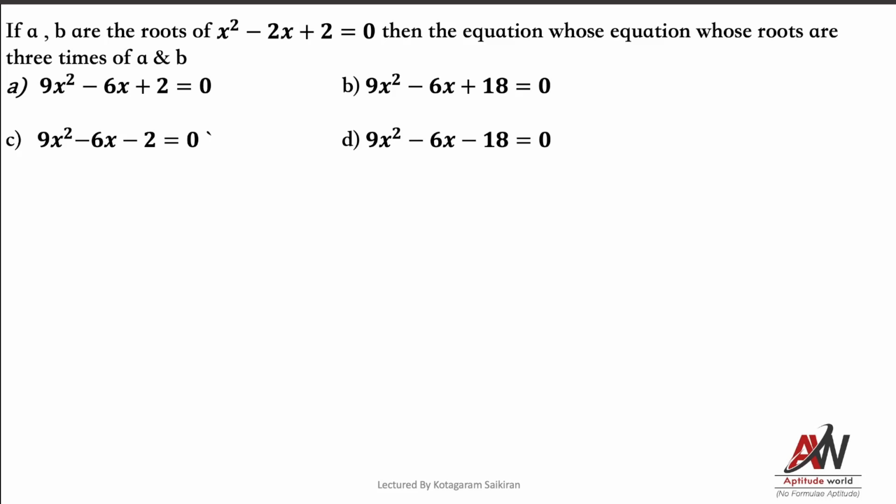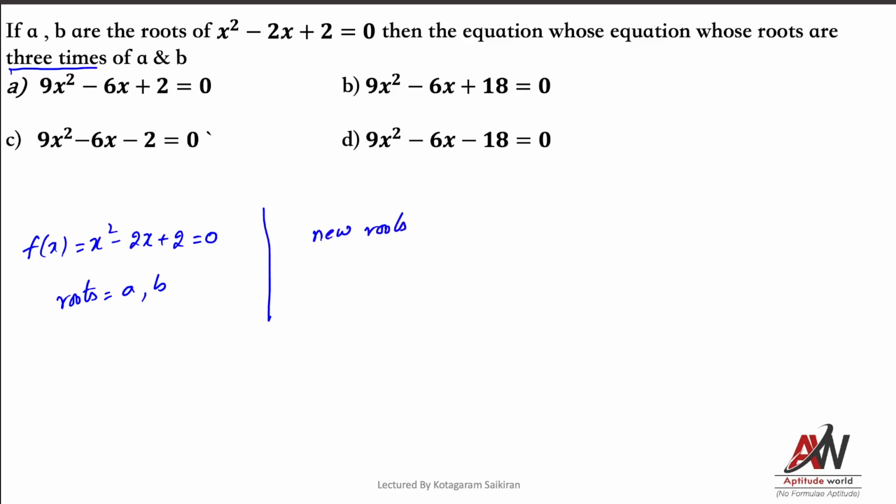0, then find the equation whose roots are 3 times, he is asking. See, first I'll tell you the general way, but I'll not follow that procedure. See, f of x is equal to x square minus 2x plus 2 equal to 0, he gave. He wants us to find out, for this, the roots are a comma b. Now I should find out the new equation. New roots would be 3a comma 3b.